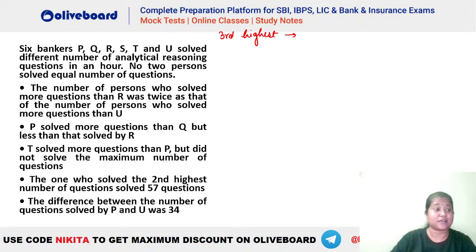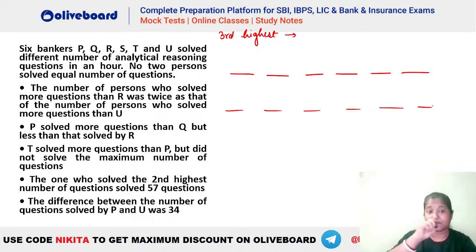Generally, 3 questions are there of this particular format. Okay, let's check. So 6 bankers are there who are solving different numbers of reasoning questions in an hour. No 2 persons solved an equal number of questions here. Okay, so 6 persons are there. Let's say 1, 2, 3, 4, 5, 6. We know the number of persons who solved more than R was twice that of the number of persons who solved more questions than you. So the number of persons more than R has to be 2 times of something.